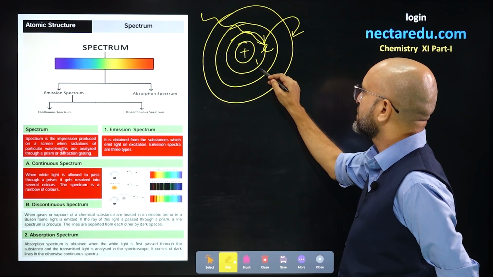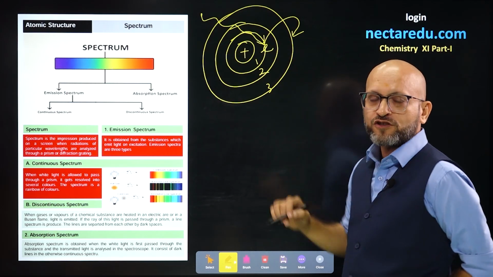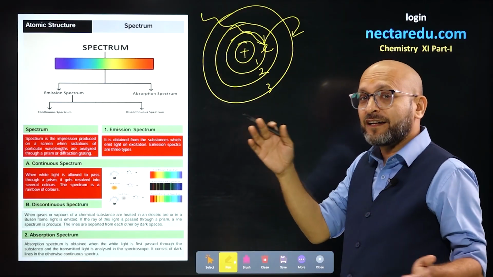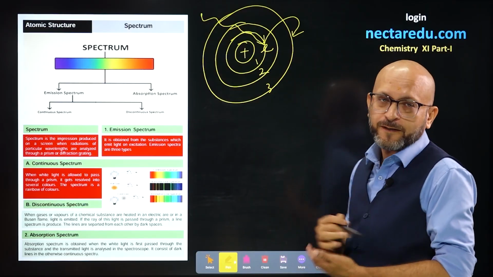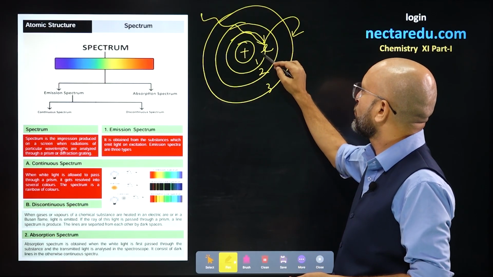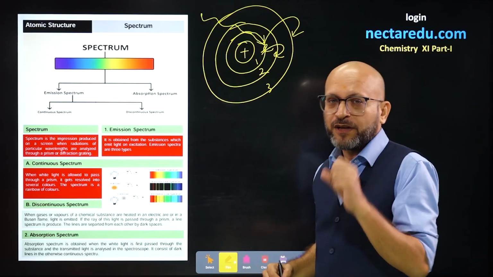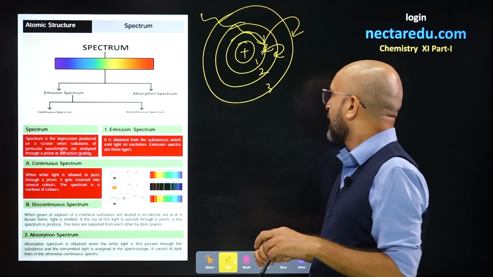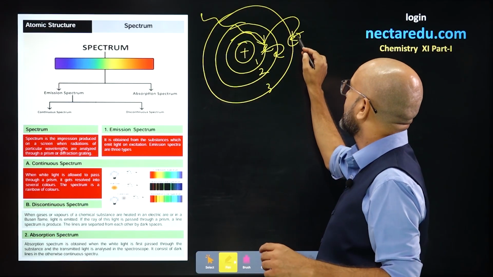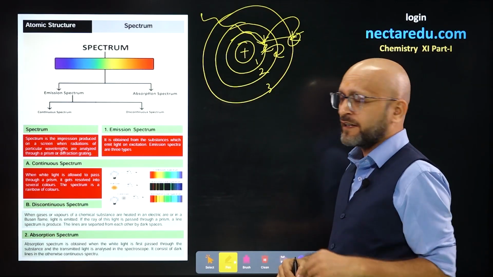There is the first orbit, second orbit, third orbit. The energy of the first orbit is the lowest, and the energy of the third orbit is more than the second orbit and first orbit. So the electron absorbs radiation and goes to the third orbit, or it can go to the second orbit. It stays for some time, and then it comes back to its original orbit, that is the first orbit.